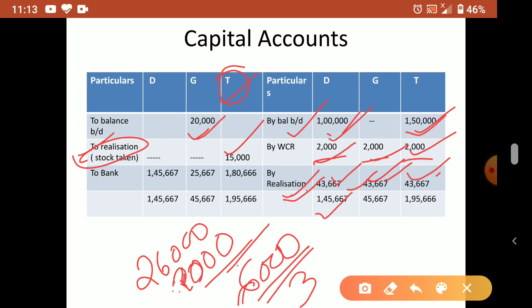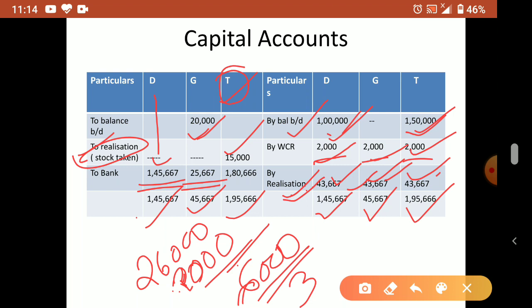Now D's total is this much, G is this much, T is this much. Now bring this here, so minus. So now how much are the partners getting? D is getting 1,45,667 from the firm. G started with a debit balance, but now after all adjustments he is getting 25,667.